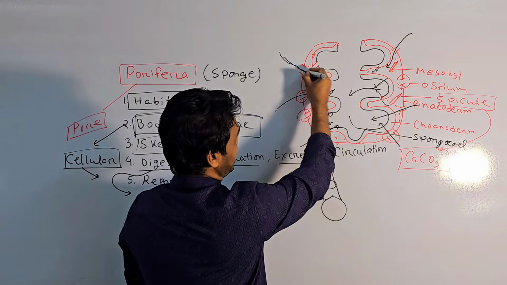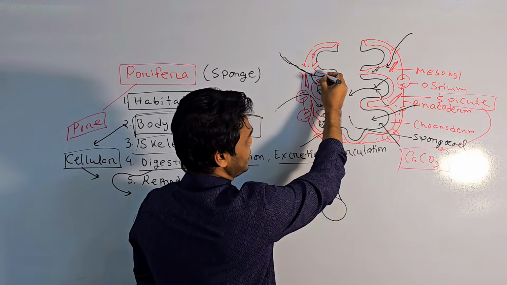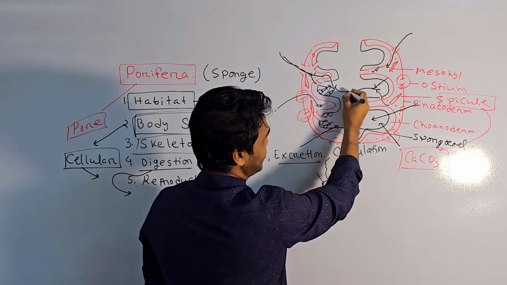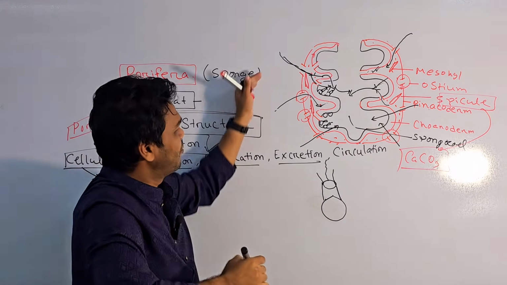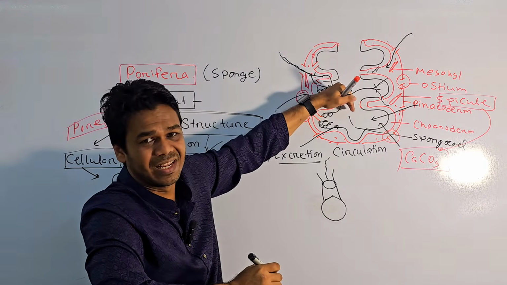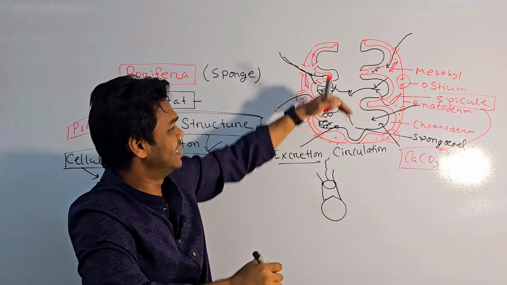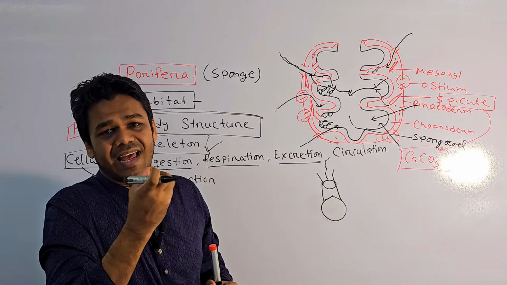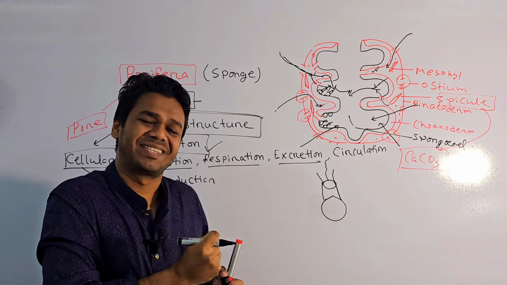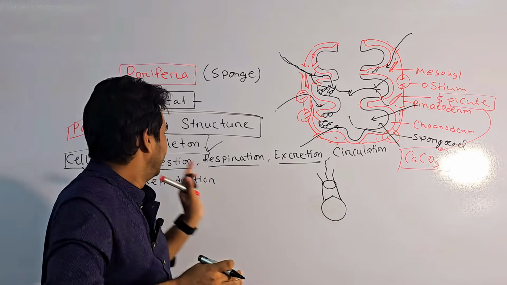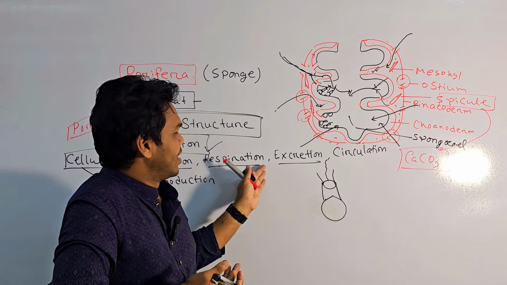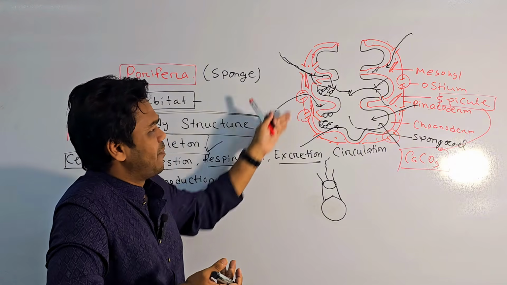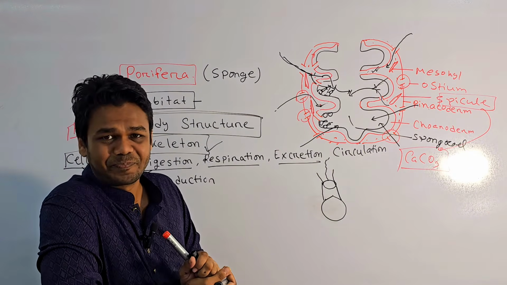First the water goes into the incurrent canal, then moves into the radial canal, and then moves into the spongocoel. And when water moves into the spongocoel or radial canal, then all the cells get their proper nutrients and oxygen. So their digestion, respiration, and excretion are done by this water canal system.